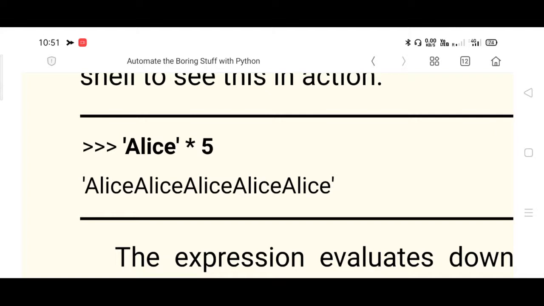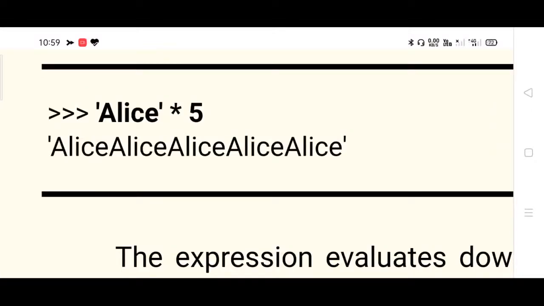In case of addition, see, if instead of asterisk you put a plus, you would get an error message. But here what happens? Alias will be replicated for 5 times. That's it. Please try to understand.